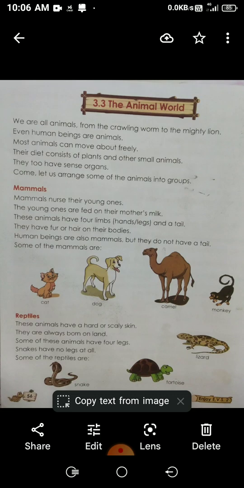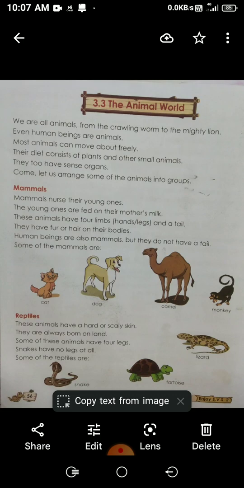First come mammals. Mammals nurse their young ones. The young ones are fed on their mother's milk. These animals have 4 limbs, hands, legs and a tail. Animals have 4 legs and a tail. They have fur or hair on their bodies.